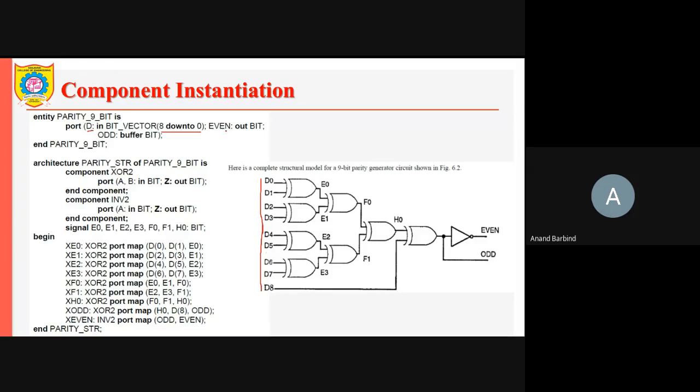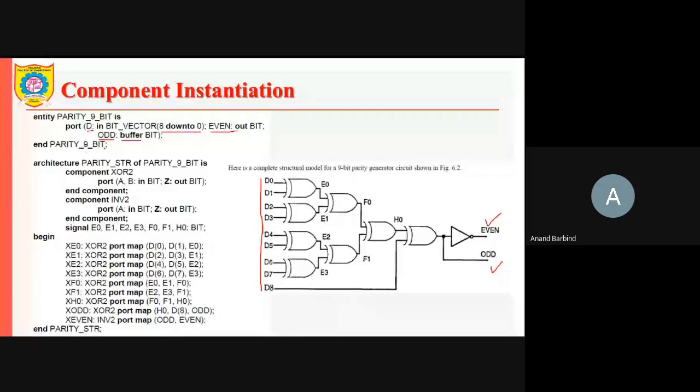There are two outputs. One is even, so this is the even output. Another output is odd. This is the buffer output, so this is the odd output. It is a buffer type of output, not in or out. So this is the entity parity 9.